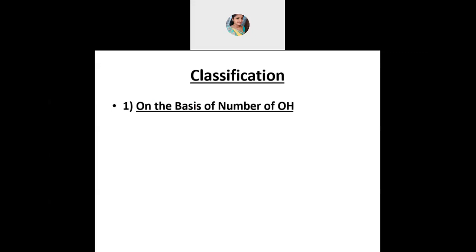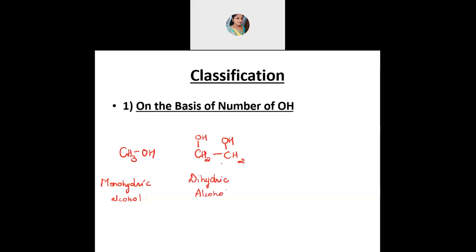If there is a different number of OH groups present: if there is one OH group present, like CH3 and then one OH, this will be called a monohydric alcohol. Now if there are two OH groups present, like this, CH2 and then CH2 here, 2 carbons I have taken, and one OH I have attached here and one more OH I am attaching on this side. So if there are two OH groups present, then it is called a dihydric alcohol.